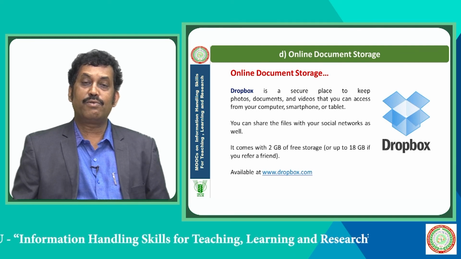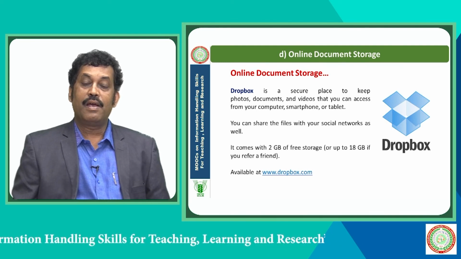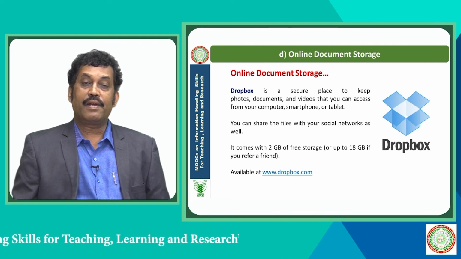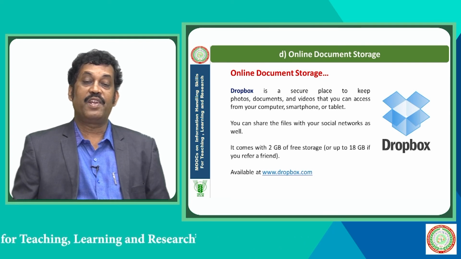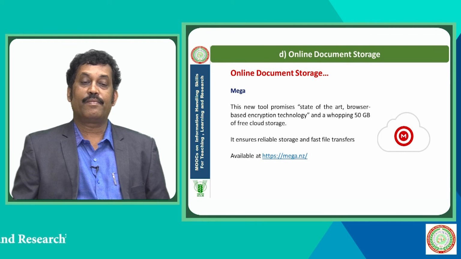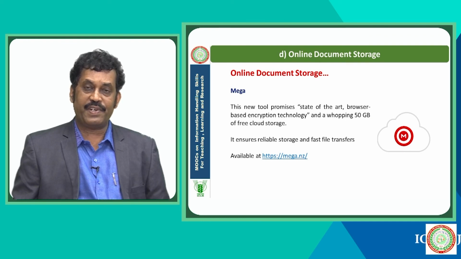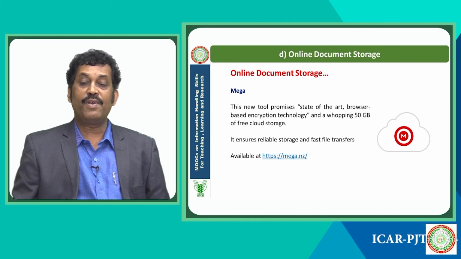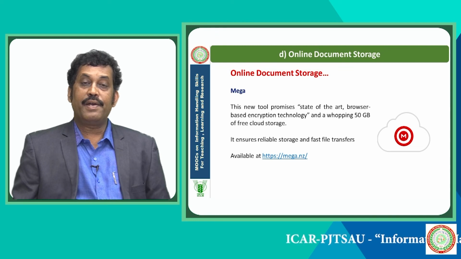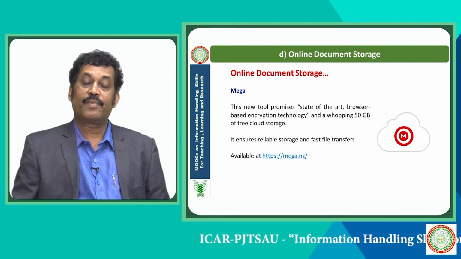It comes with 2 GB of free storage, and if you refer others to Dropbox, you can get up to 18 GB free. Another important online document storage media is Mega. This new tool promises state-of-the-art browser-based encryption technology and a whopping 50 GB of free cloud storage. Mega ensures reliable storage and fast file transfers.